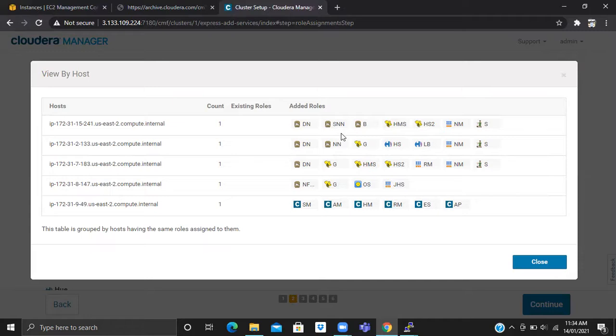Someone was not visible. Okay, so this looks balanced, right? Should I go ahead? Yes, it is well balanced.